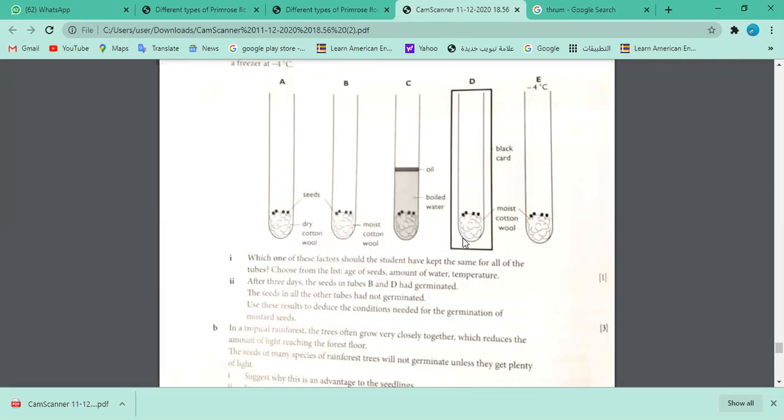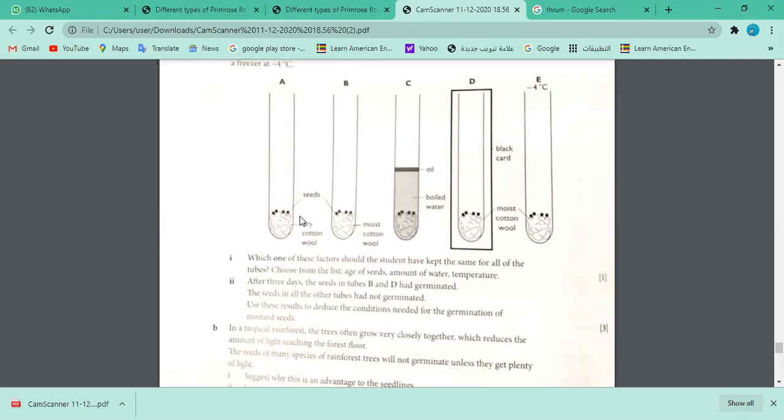Look at this: amount of water, temperature. First of all, amount of water. If it is dry or moist, it would definitely affect, but not to that extent. But what if you keep everything else constant and the age of the seed is not constant? Age of the seed is extremely important, because seeds that are old enough might be damaged because of disease, or maybe the enzymes are already non-functional. Even if you plant it, it is not going to grow.